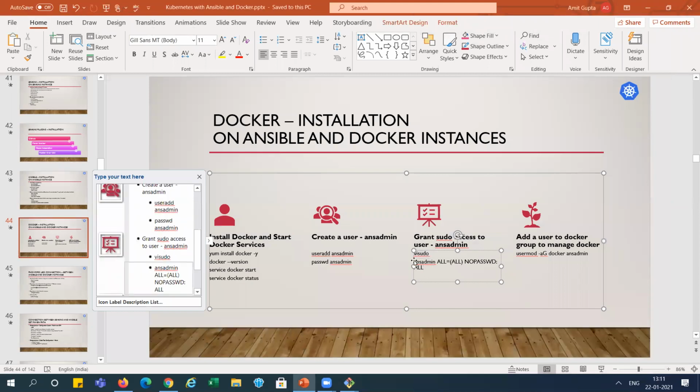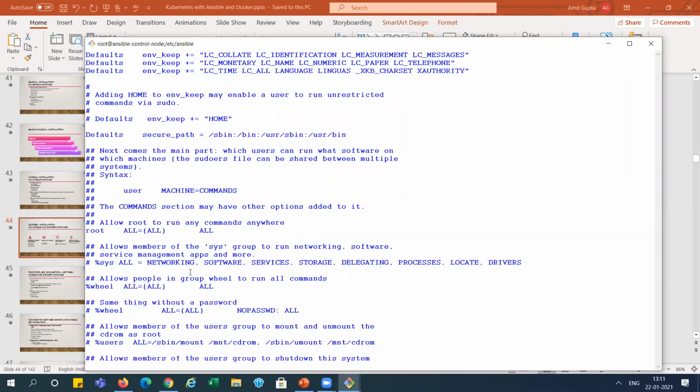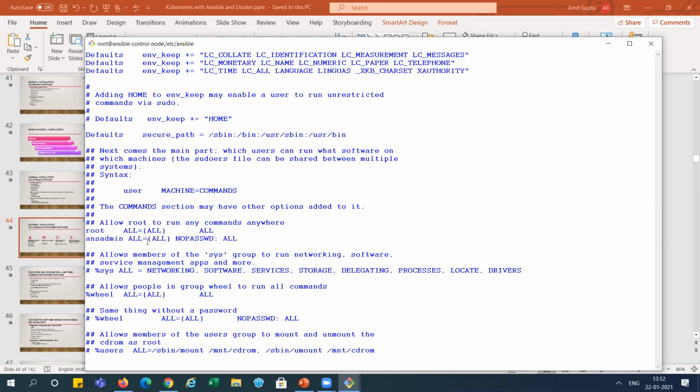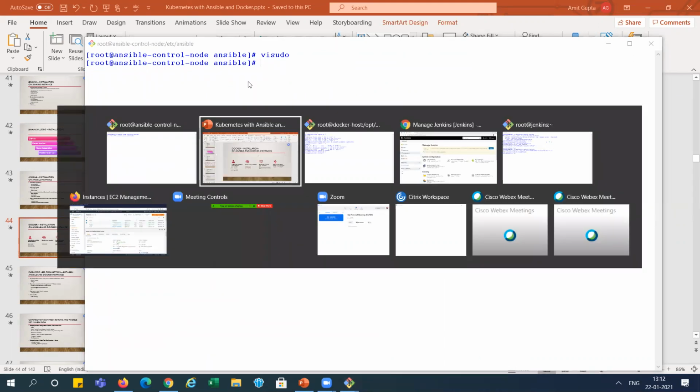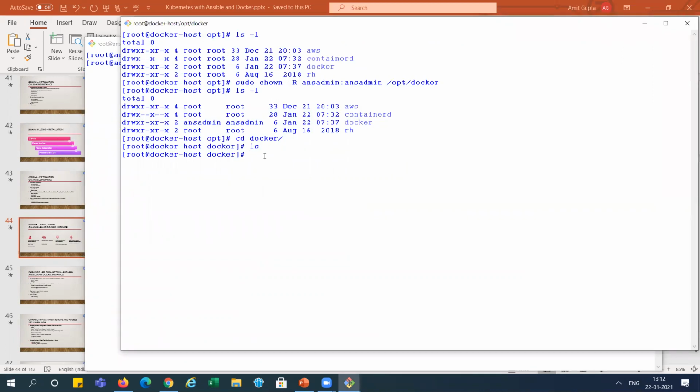And we need to add this line. You can add it, right? Save. So visudo we need to do on the Docker machine also. Here, who am I? This is root, right?